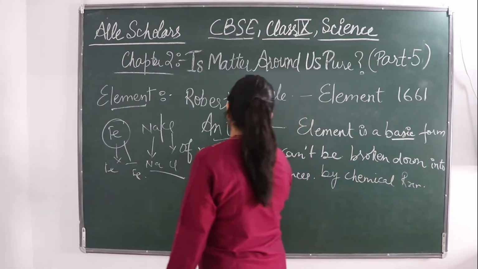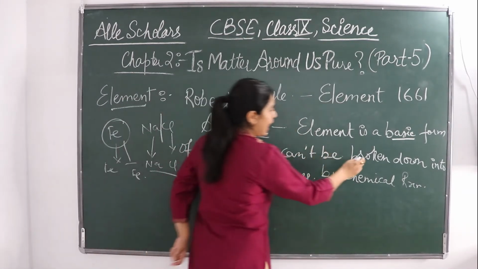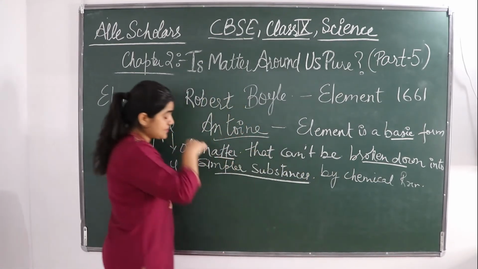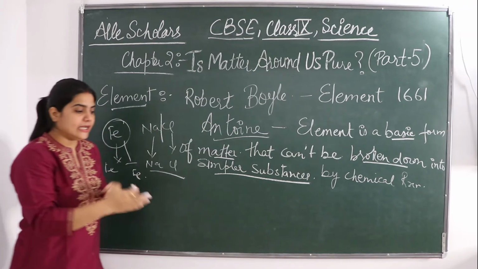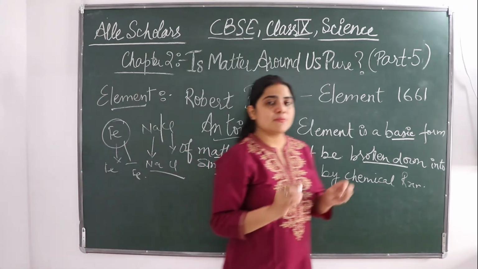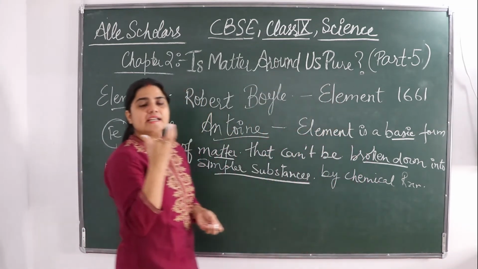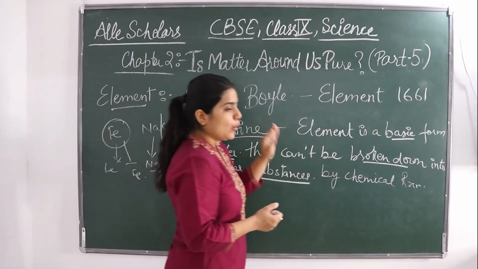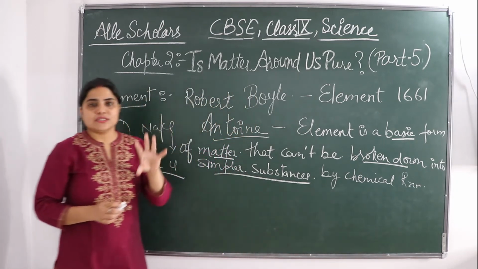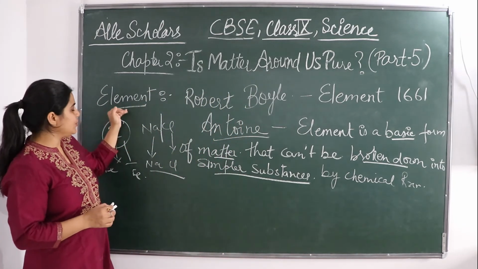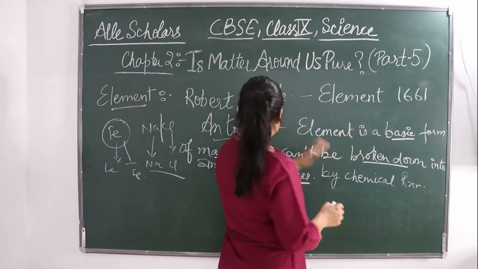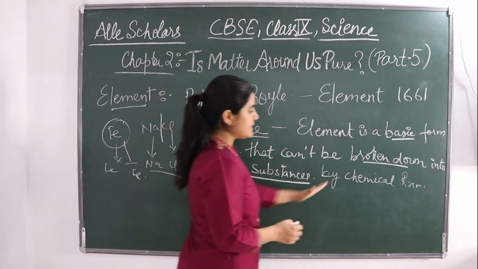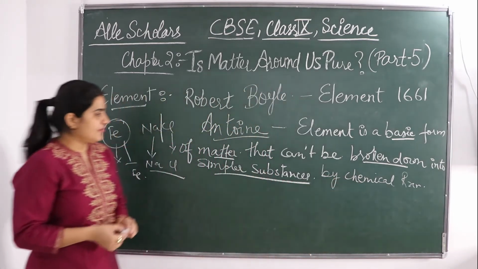It is a basic form of matter that can't be broken down into a simpler substance. You can't break it down into a simpler substance by any of the chemical reactions. It is just a basic form of matter. So this was Antony who first told about it. He was a French chemist. He gave a definition to element, that element is a basic form of matter that can't be broken down into a simple substance by any of the chemical reactions.